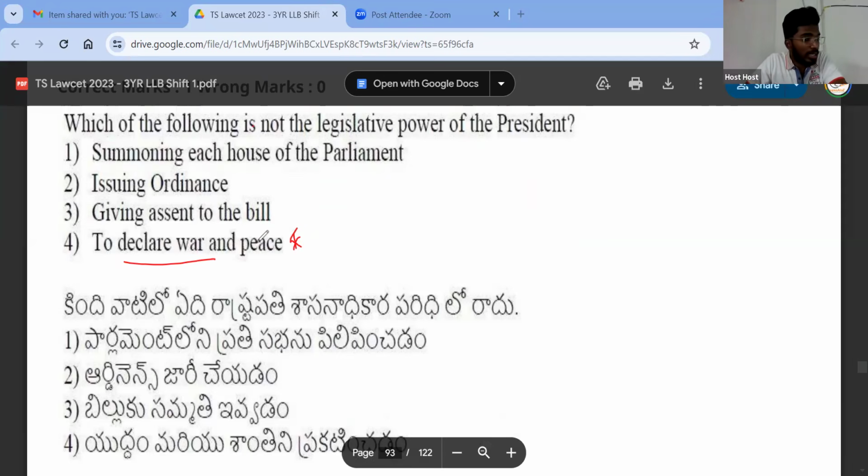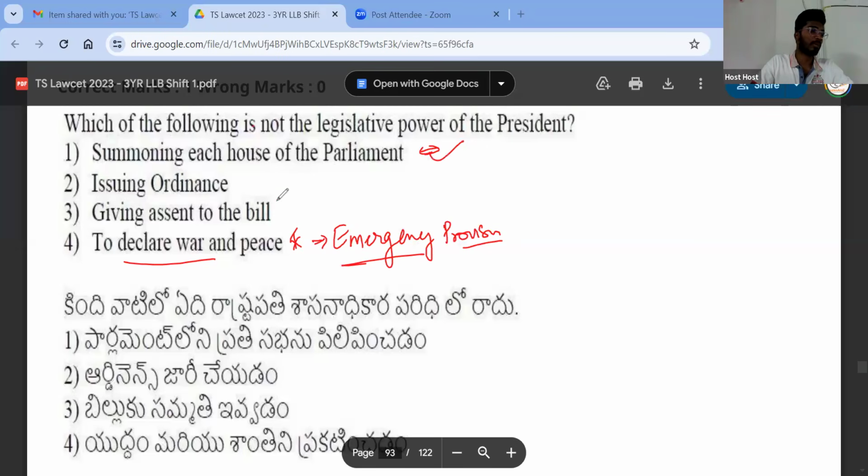To declare war and peace is a part of emergency provision. It is a part of the emergency power of the president. Whereas summoning each house of parliament, parliament is the lawmaking body, hence it is a legislative power. Issuing ordinance. What is the meaning of ordinance? Ordinance is a law which is made by the president when parliament is not in session.